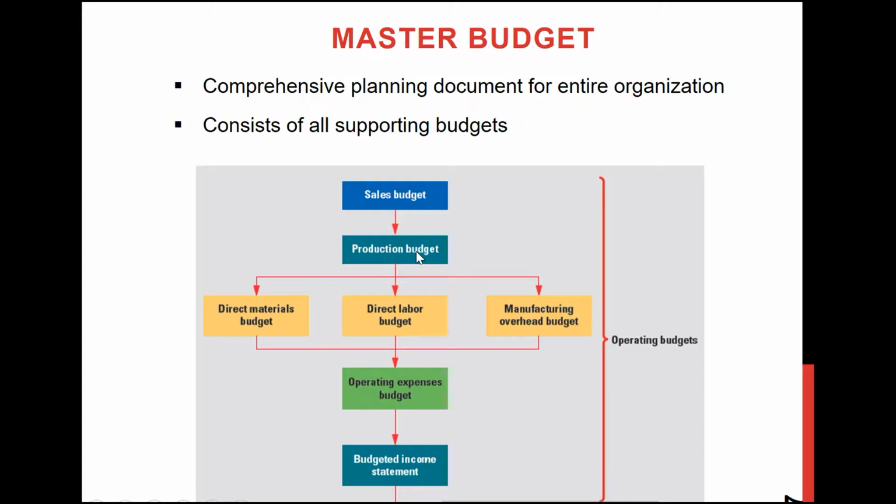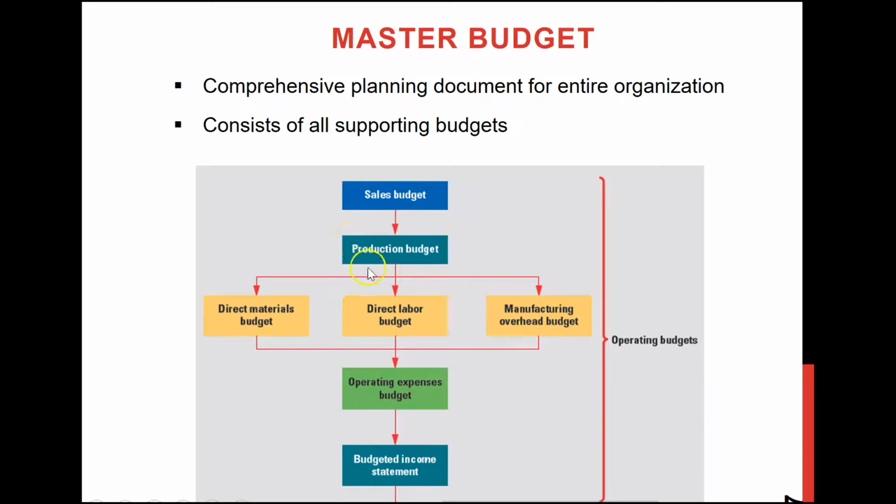And if you remember the three types of manufacturing costs that we have been learning since the beginning of this semester: direct material cost, direct labor cost, and manufacturing overhead cost. The managers will prepare a separate budget for each of these three costs.